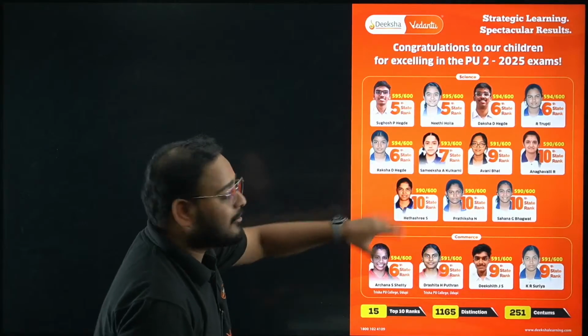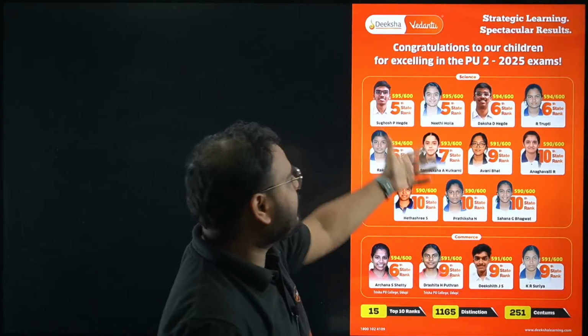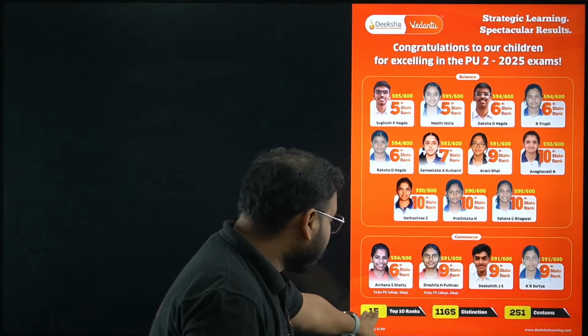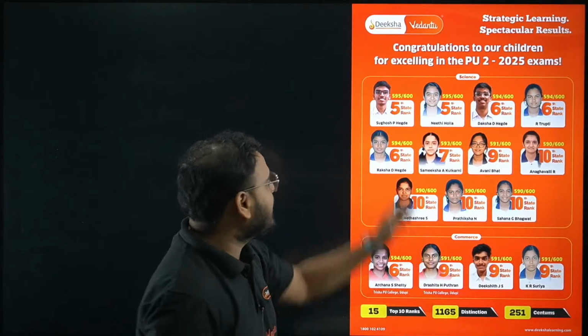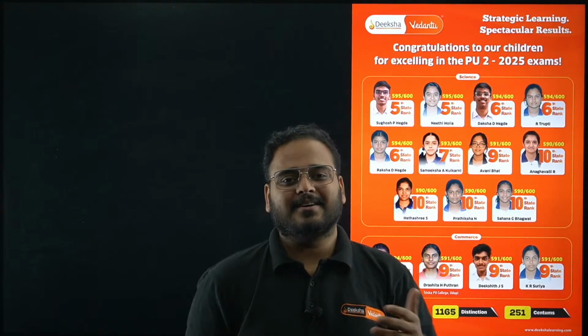Okay, so again, we were very happy till yesterday. Okay, we had a group where we get together. We were meeting all the students. Such a great result from our offline centers. Okay, so Deeksha offline centers. If you check here, in science segment we have almost 15 students in top 10 ranks. Okay, please check 595, 595, 594, 594, 594. So if you are somebody who wants to start the offline series session, if you want to start in 11th or 12th, whatever it is, you can choose to join us in your journey, and in our journey as well.